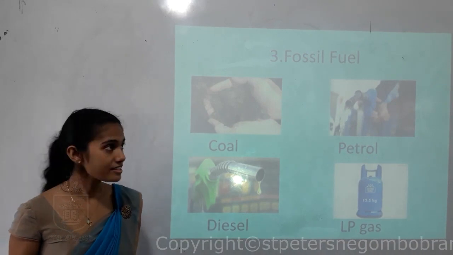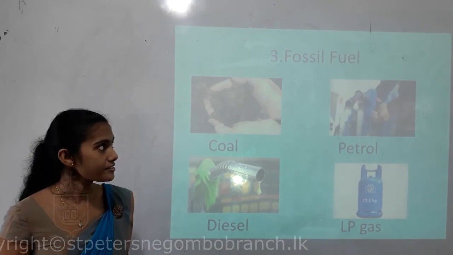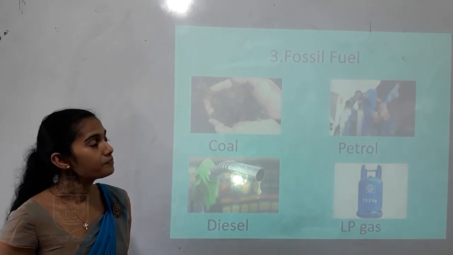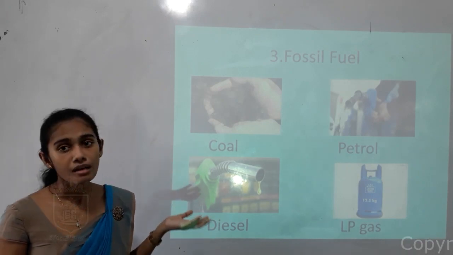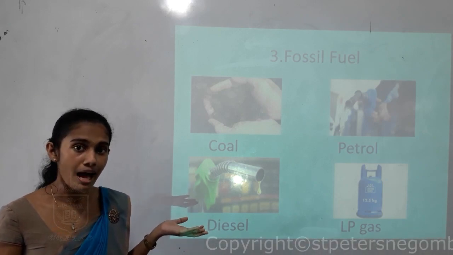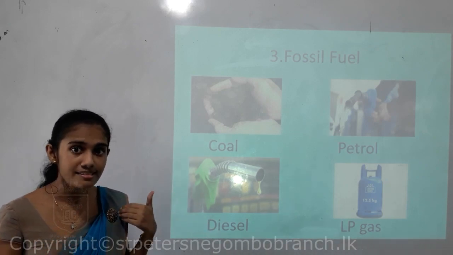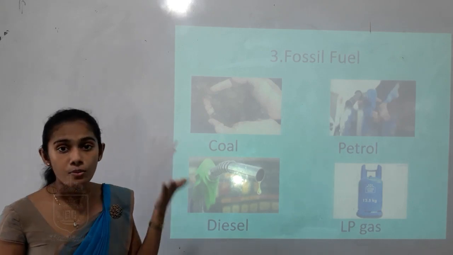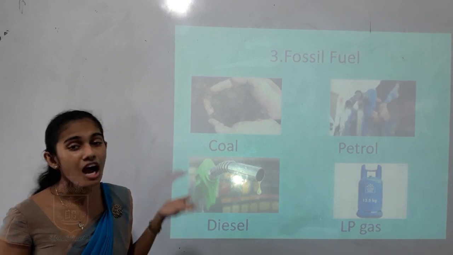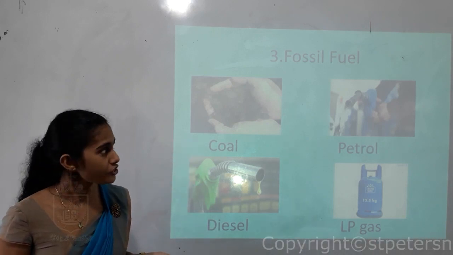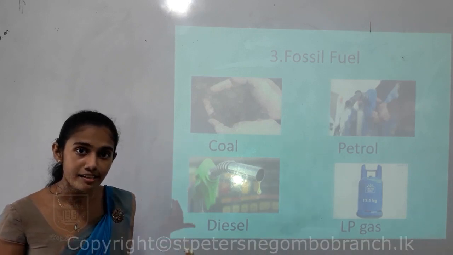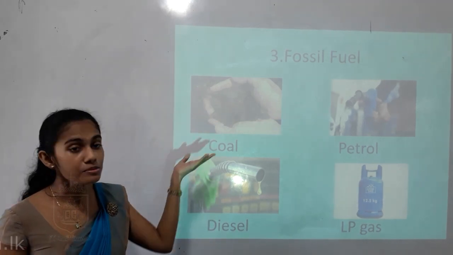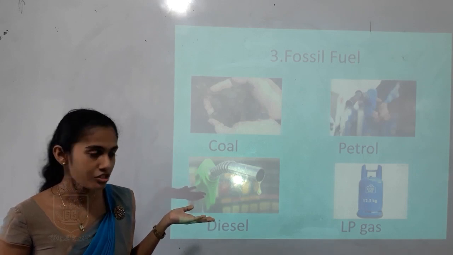So this is the next type of energy source, children, which is fossil fuel. Okay, you all know, children, in the past so many animal materials and plant materials got buried inside the deep earth, children. But today, when they are subjected to very high temperature and high pressure, they get converted to fossil fuels. So these are the types which we are using these days, children.